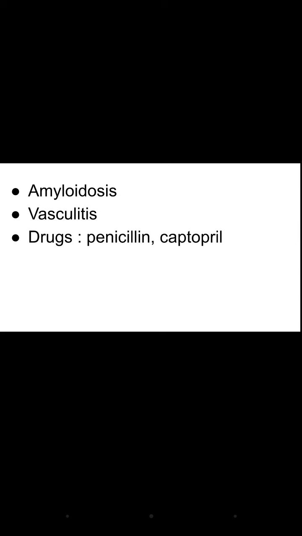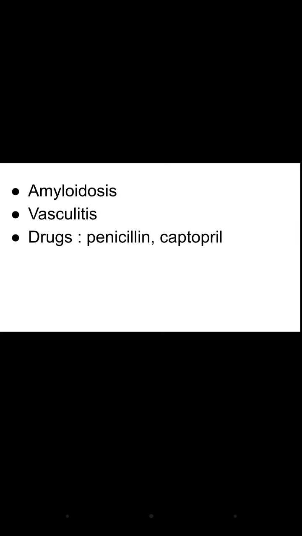Similarly, in HIV and hepatitis B, the antigens get deposited into the glomeruli. Similarly for syphilis also. In vasculitis, there is inflammation of the blood vessels. The glomeruli are made of capillaries, so these also get inflamed, and there is no normal, regular blood flow to the glomeruli region.